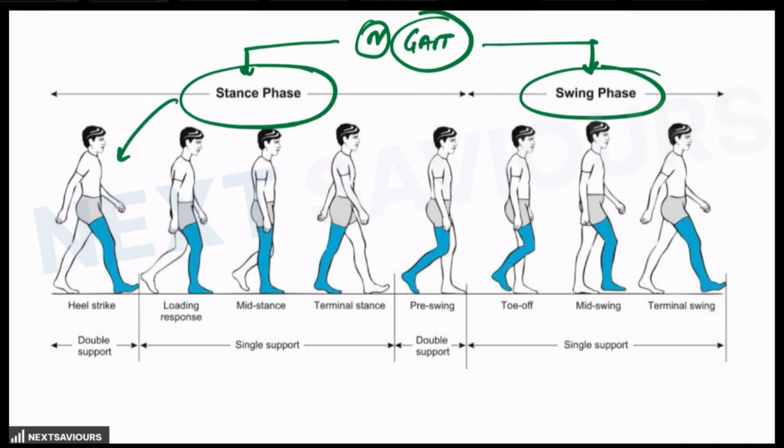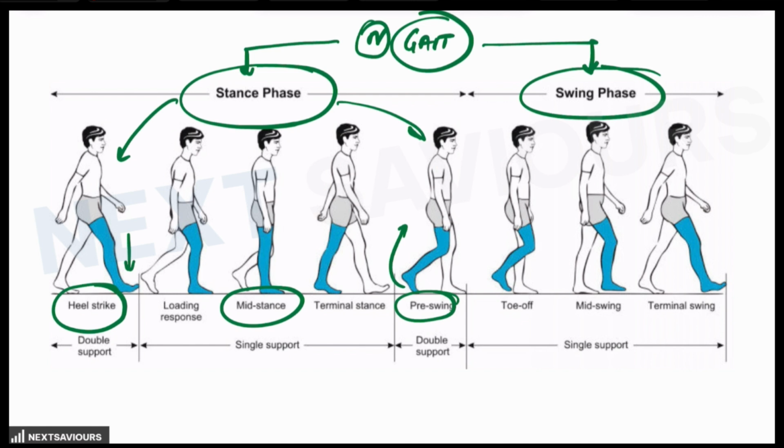The first one is the heel strike, where the heel is striking the ground. The second one is the mid stance, where the entire foot is on the ground. And the third one is heel off, which is also known as pre-swing. So this is heel off. These are the three phases of the stance phase, that means one foot on the ground.